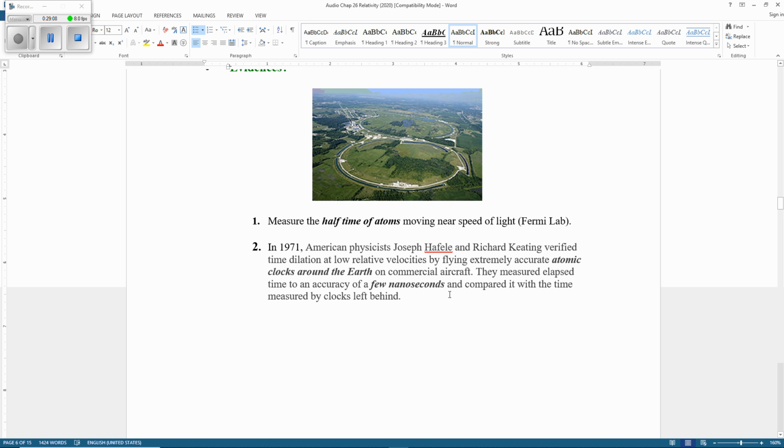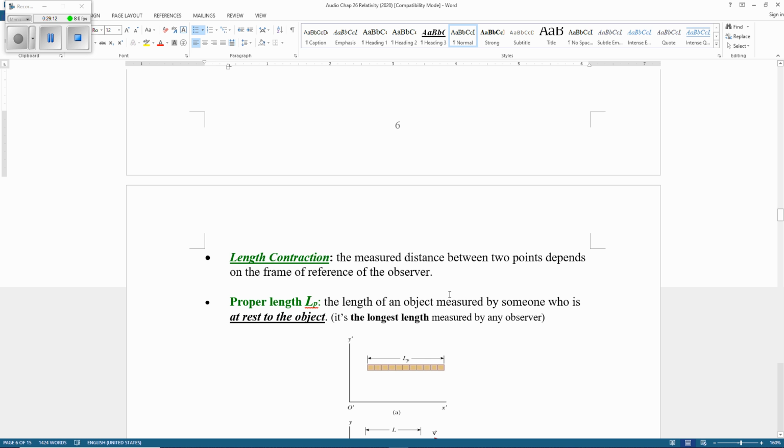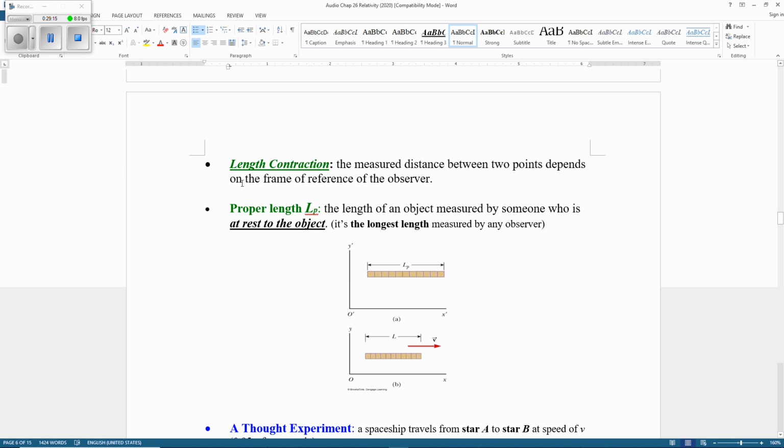So we do have evidence for that. The next part, we're going to study how distance changes. We're going to cover this part next class. Thank you.